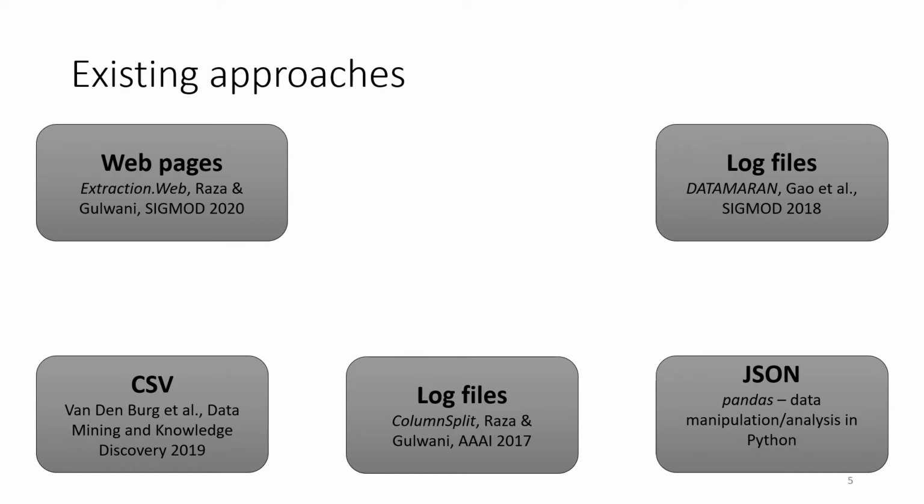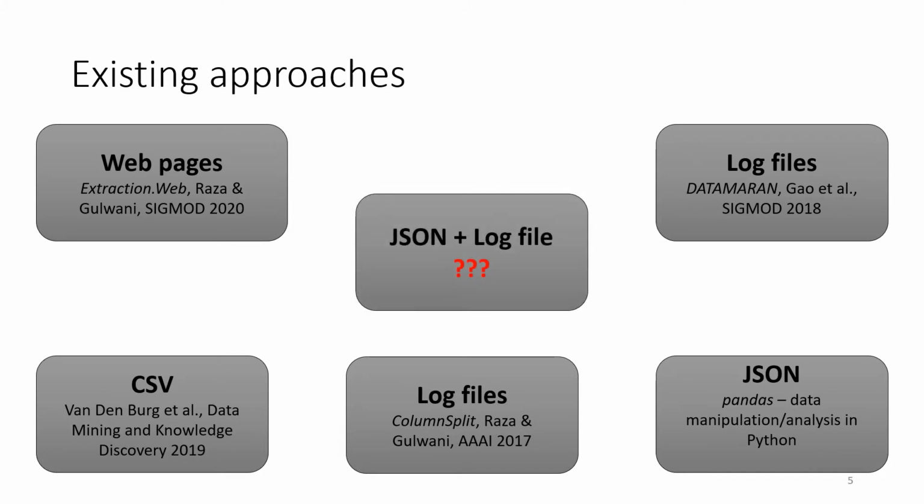While these tools achieve impressive results on their respective domains, they're also restricted by underlying DSLs or templates. Hence, none of those techniques can communicate with other approaches and handle a mixture of formats, like for example, JSON embedded in CSV or log file.